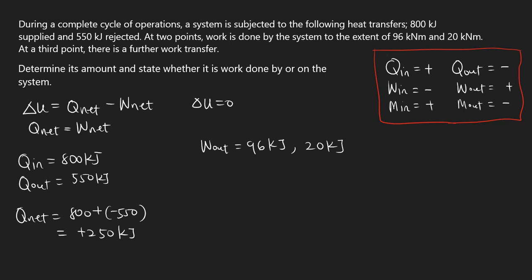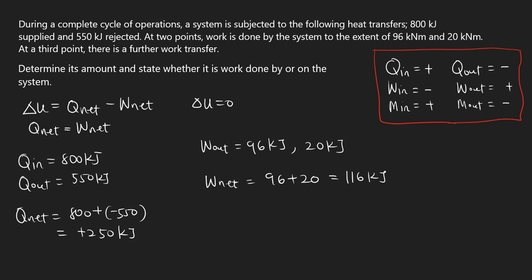Now let's look at the net work. We are going to have W net equal to the sum of the work outputs. So that's 96 plus 20, because they are all positive, right? Let's look at the answer for that. 96 plus 20 will give us 116 kilojoule. This is what we have now.